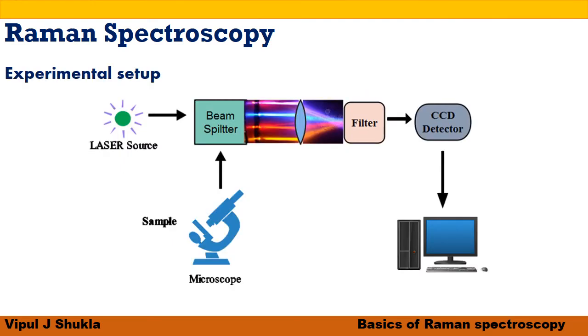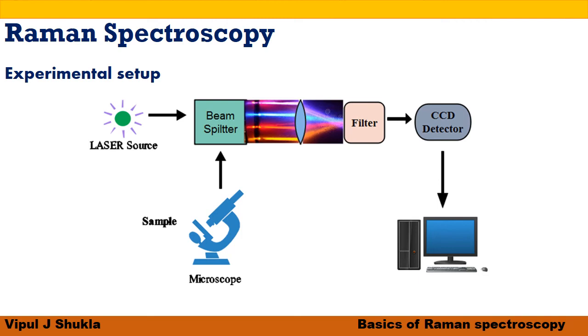Look at this diagram. This is the experimental setup of Raman spectroscopy. Raman spectroscopy is the measurement of the wavelength and intensity of inelastically dispersed light from particles. The Raman dispersed light results at a wavelength which is moved from the incident light by the energies of the molecular vibrations. Raman spectroscopy is utilized to decide the molecular motions, particularly the vibrational one.